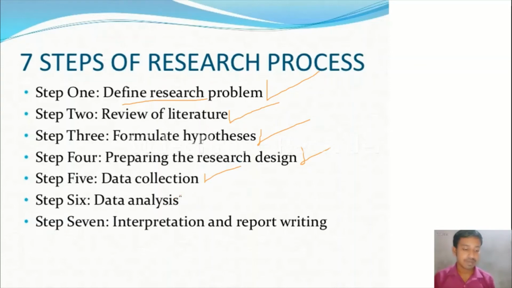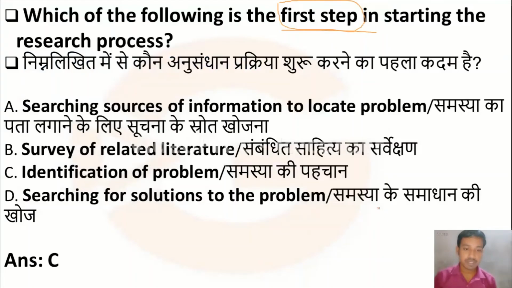After that he will analyze the data, and at the end he will write the report, which means he will come to the conclusion. So the first step of research is identification of a problem. This is the very first step in the research process.